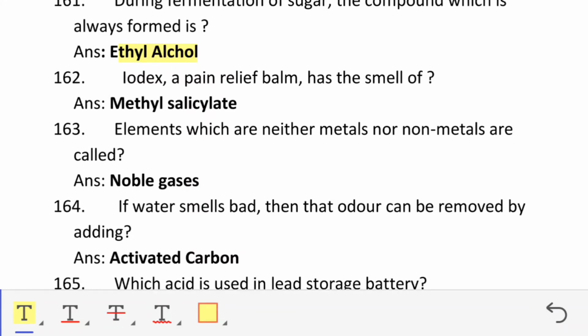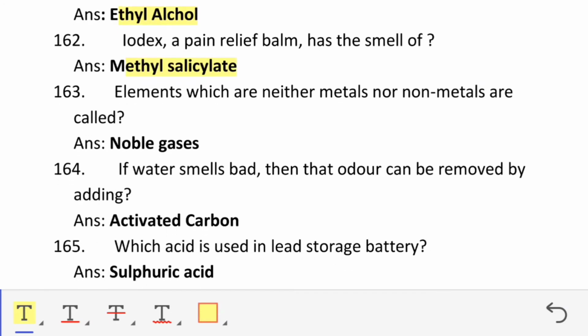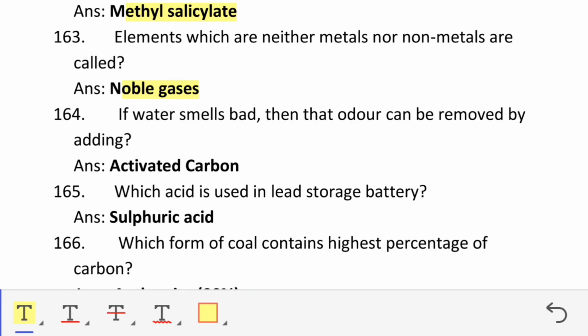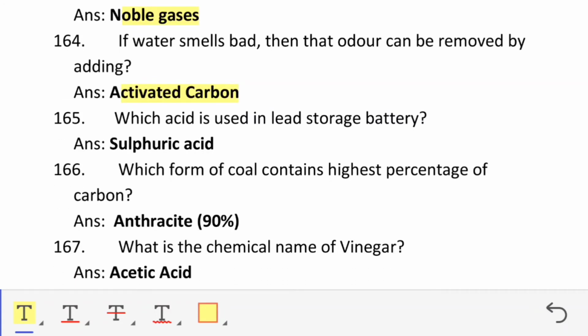Iodex, a pain relief balm, has the smell of methyl salicylate. Elements which are neither metals nor non-metals are called noble gases. If water smells bad, then the odor can be removed by adding activated carbon. Which acid is used in lead storage battery?